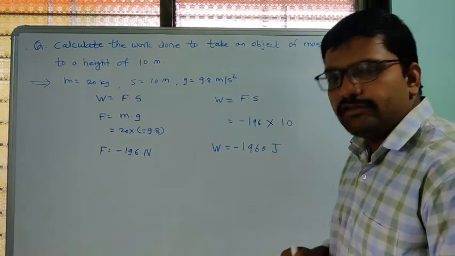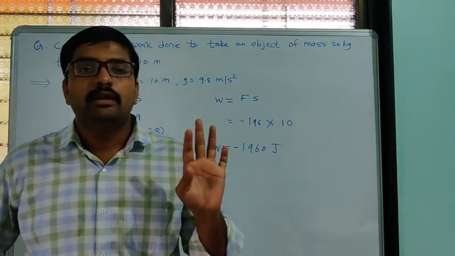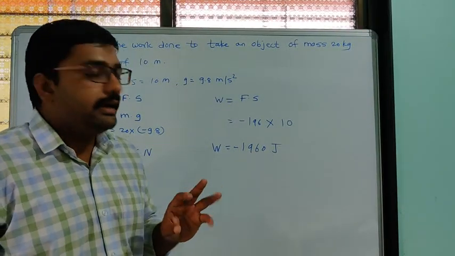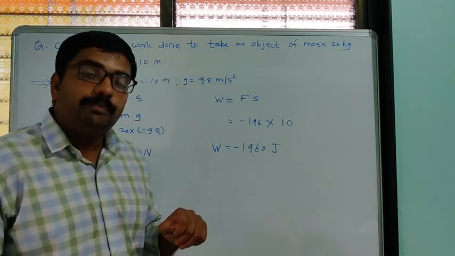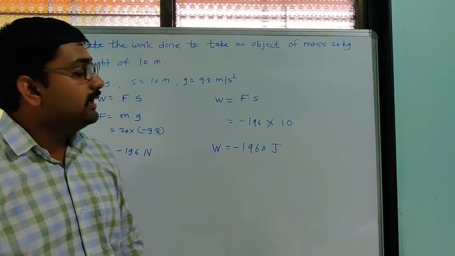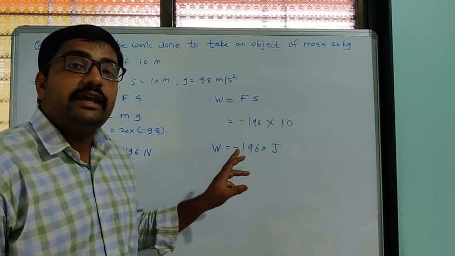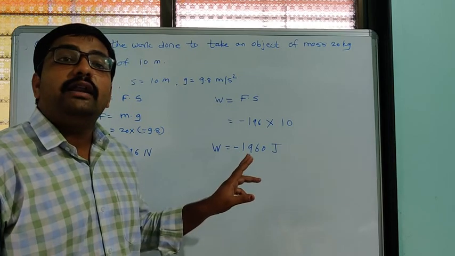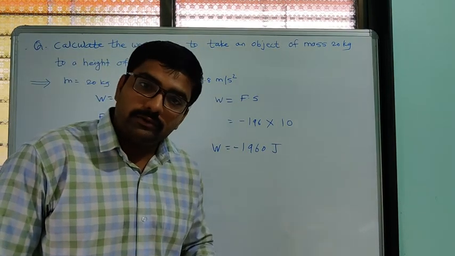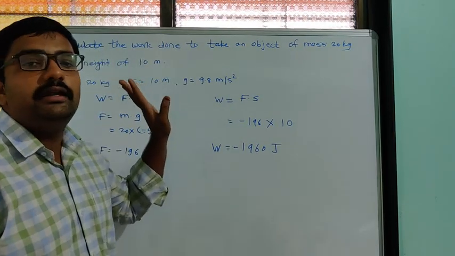Actually, work done is not negative. If you calculate, work is never negative, but here whatever work we do is opposite to the gravitational force. That is why we have given this negative sign. The negative sign means we are doing this work against the gravitational force. You have to remember that. That is why we give the negative sign here.